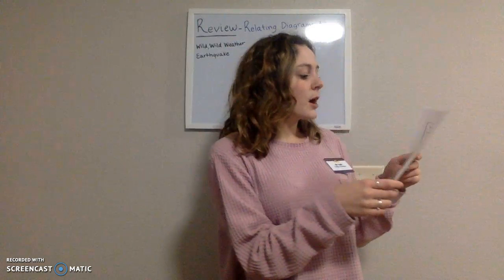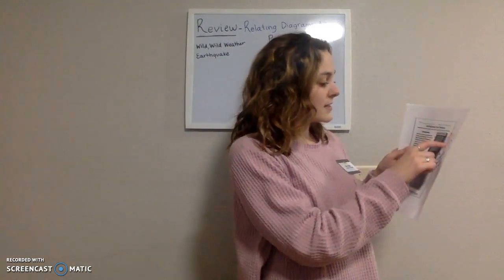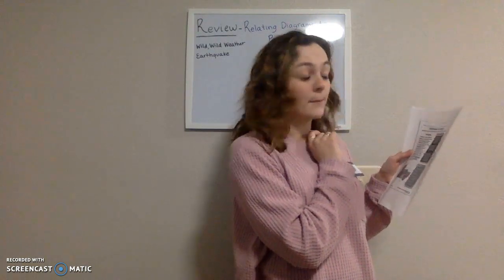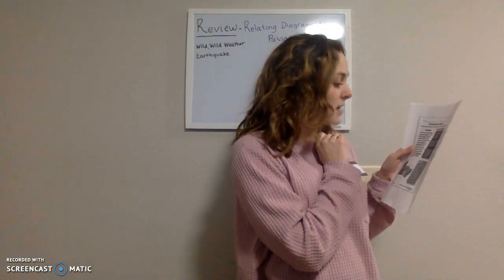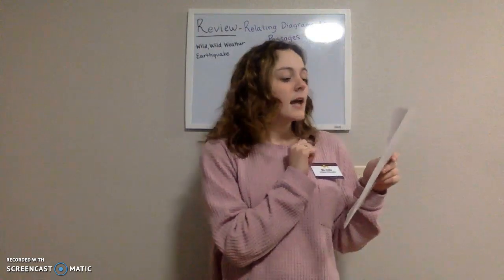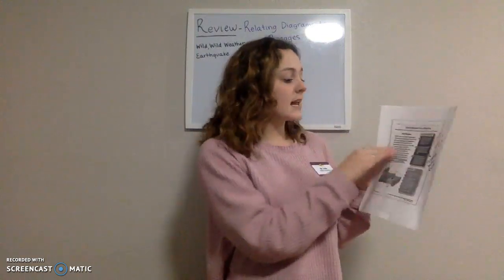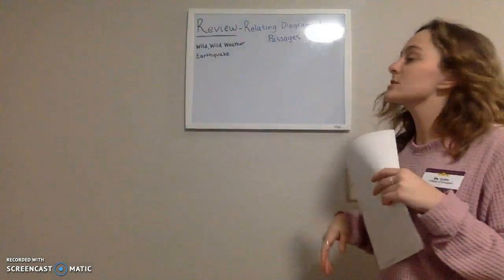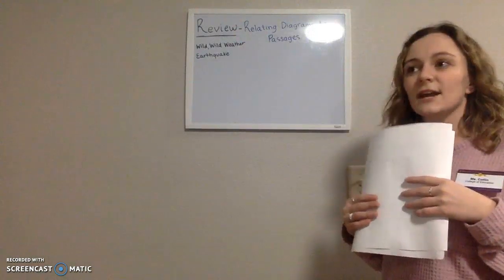Exactly. And then we also highlighted Madrid, Missouri quakes, which is these earthquakes happen along the Mississippi River lasting for months. These quakes actually caused the river to run backwards. And the reason why we highlighted that was because it wasn't in the text, but we thought it was something important when reading the diagrams. All right, so next we're just going to start our lesson on relating diagrams to text.